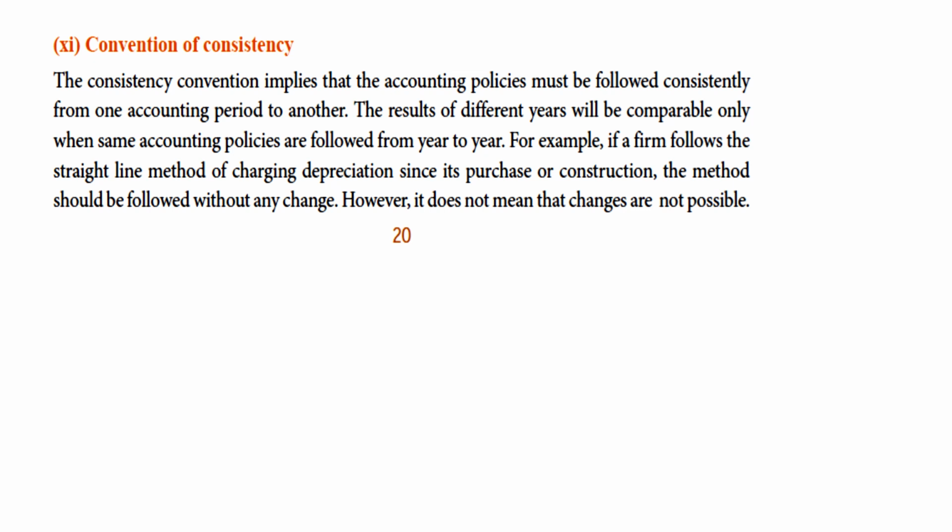For that there are many methods that we follow to charge the depreciation. So there may be a change, or there may not be a change in the depreciation. So according to the convention of consistency, we need to continuously record all the transactions. Next, page number 22.